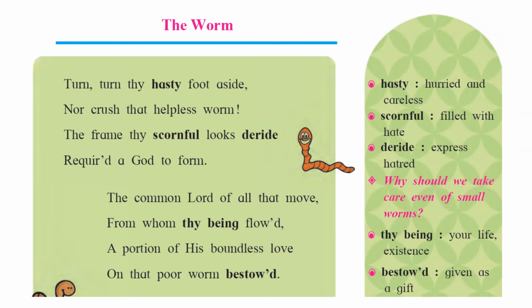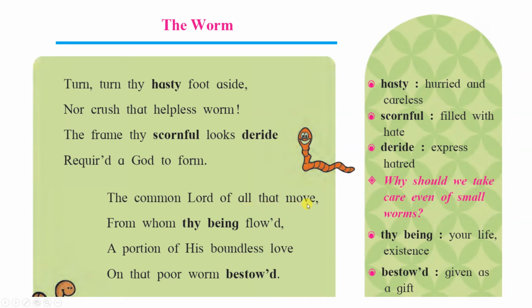So here the poet wants to say that though they are filled with hate, and by looking at them we can express our hatred, they are also creatures made by God, so we don't have any right to discriminate against them.